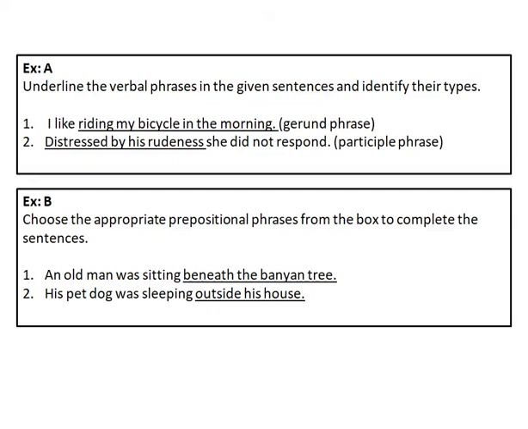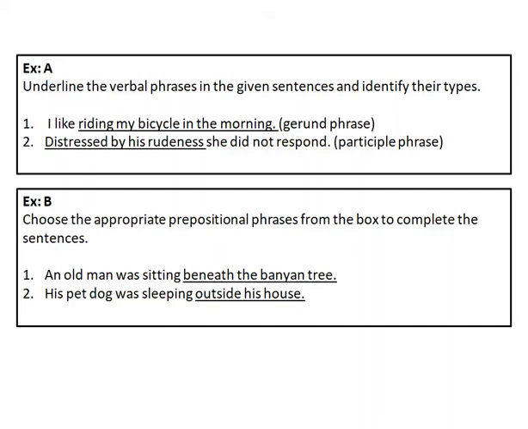In exercise A, you have to underline the verbal phrases in the given sentences and identify their types. You can see that I have solved the first 2 sentences for you. In the first sentence, I like riding my bicycle in the morning. Riding my bicycle in the morning is a gerund phrase. And in the second sentence, distressed by his rudeness, she did not respond. Distressed by his rudeness is the participle phrase. Now you have to do the rest of the exercise in the same way.